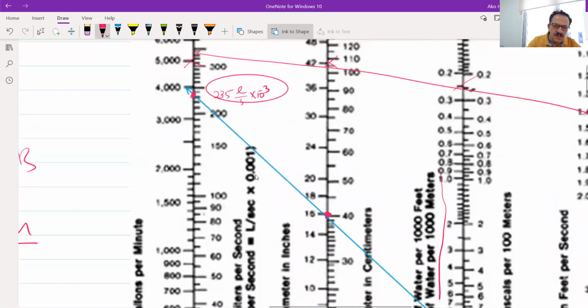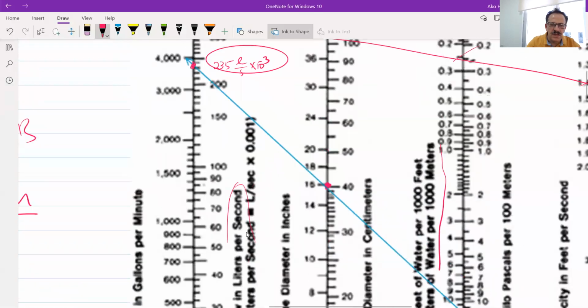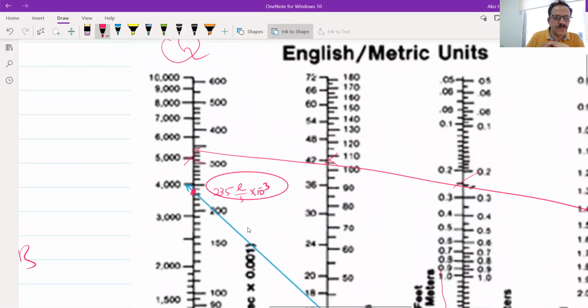I'm sorry, this value is liter per second directly, without this one. There is no 10 to the power. This is 35 liter per second, or it is equal to 35 times 10 to the power minus 3 cubic meter per second.